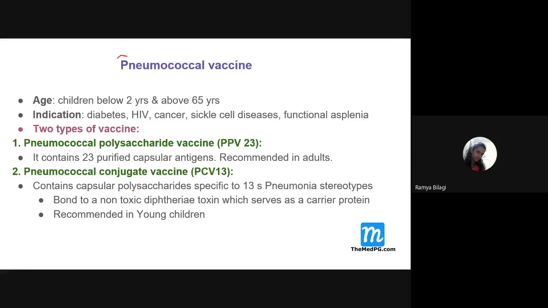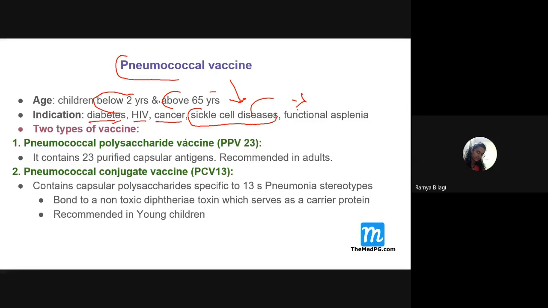It is recommended for children below 2 years, those above 65 years, or those at risk of developing pneumococcal pneumonia, that is, who are diabetic, HIV positive, have cancer, have sickle cell disease, or whose spleen is not functional. This can be asked as an MCQ on pneumococcal vaccine indication.